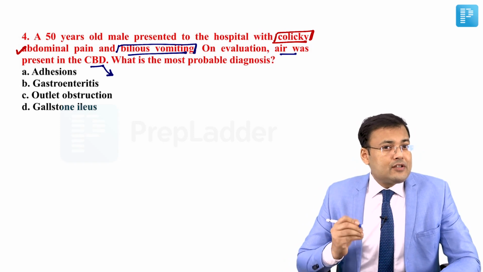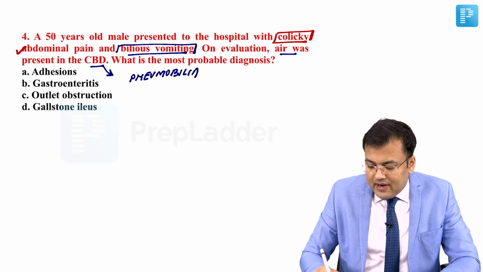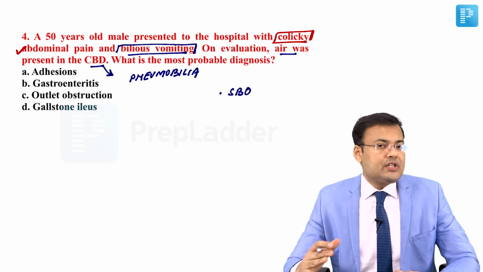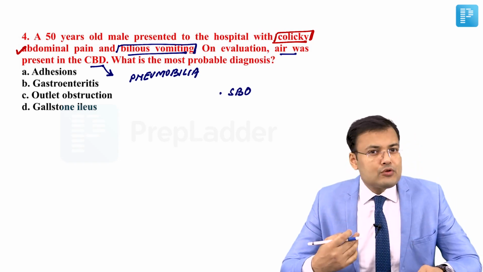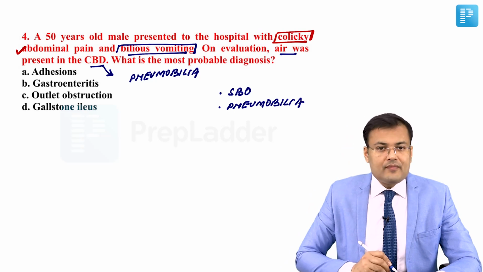If there is presence of air in the CBD, it means there is pneumobilia. So what are the findings? The patient is having small bowel obstruction. Since the patient is having colicky pain and multiple episodes of vomiting, and this patient is having pneumobilia, what is the diagnosis?